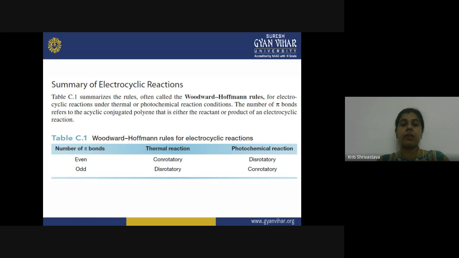Similarly, when you have an odd number of pi bonds in your conjugated polyene, in the thermal reaction, disrotatory motion will take place, and in the photochemical reaction, conrotatory motion will take place. In this manner, you can summarize all these observations, and they are known as the Woodward-Hoffmann rules for electrocyclic reactions. Similar rules have been discussed for cycloaddition reactions in the earlier lectures.